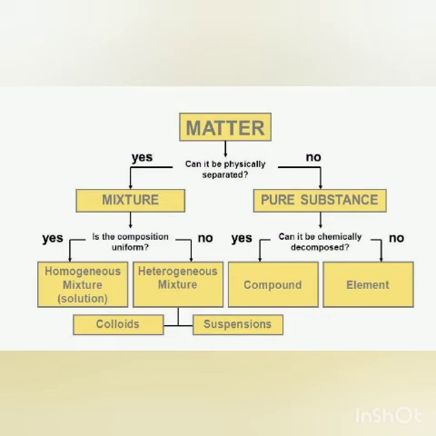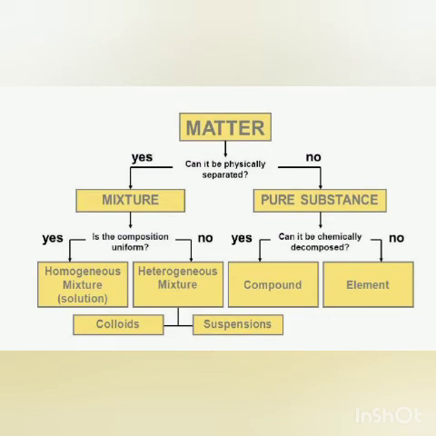Now, how do we come to know that colloids are heterogeneous? Because colloids are able to scatter a beam of light, which is called the Tyndall effect. The only difference is that solutions are unable to scatter a beam of light, because the particles of a solution are very small, so the path of the light is not visible.